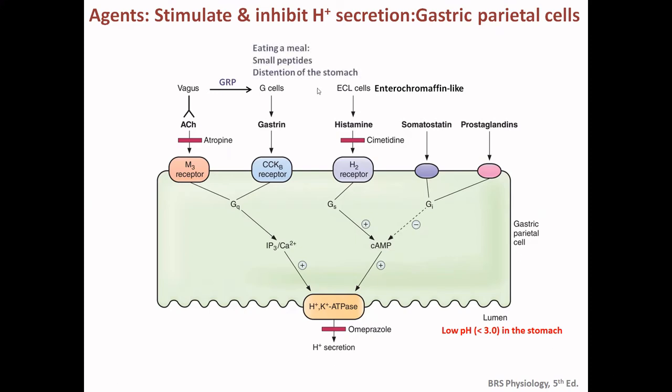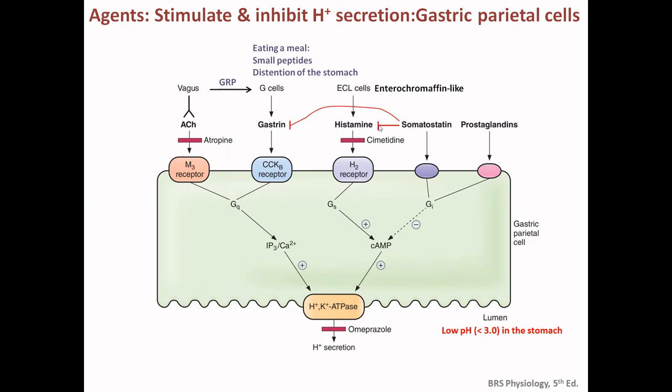So what are the G cells? The stimulus is eating a meal, because of that there is a distension of the stomach, as well as smaller peptides. Because of that the G cells are activated, and gastrin is secreted, and this gastrin goes and binds to the CCKB receptor of the parietal cells, and there is the secretion of HCl, so that there will be an acidic environment in the stomach. Okay, so